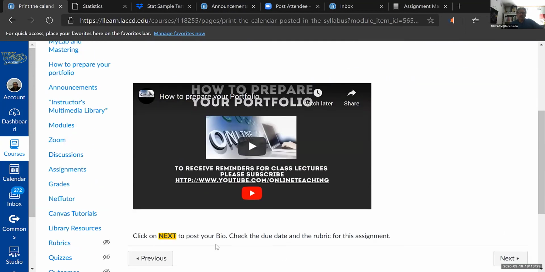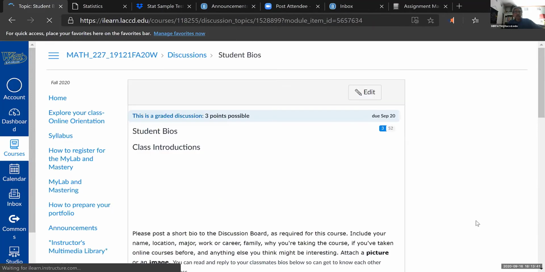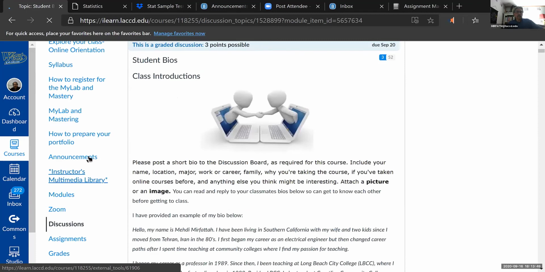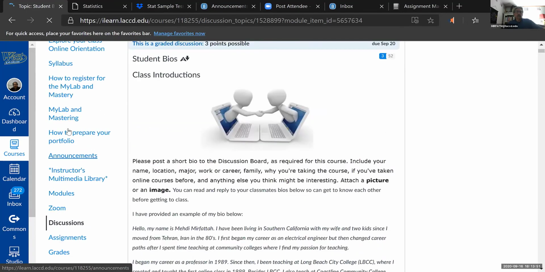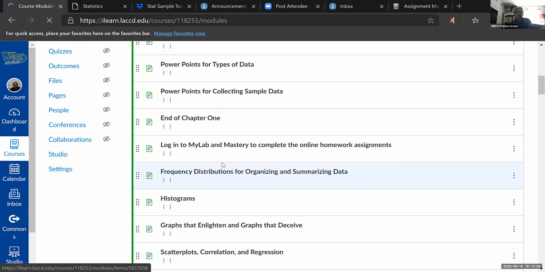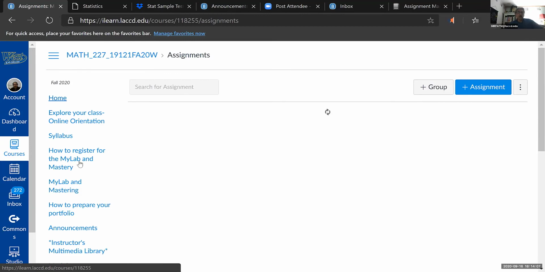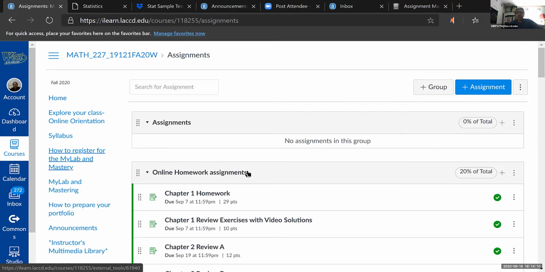Then you click on next again, you can see the steps to register for MyLab and Mastering, and also register for the online tutoring service that I was referring to. You can actually post your bios, and you can actually get to all these pages under the modules, as I was referring to earlier, right here. When you click on modules, you would see that you can jump to any pages here. The due dates for each assignment also appear under the assignments. And also, when you go to the Pearson side, the due dates are there as well. Under the assignments, you can see the due dates.